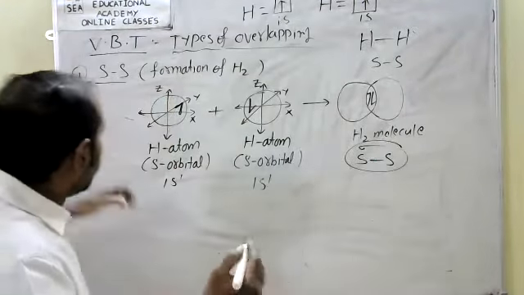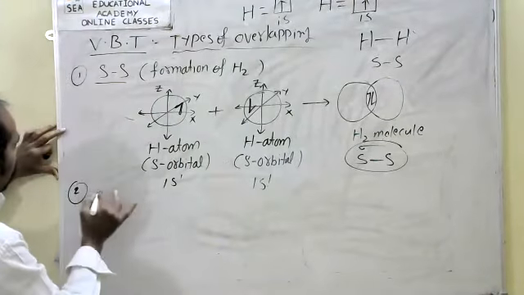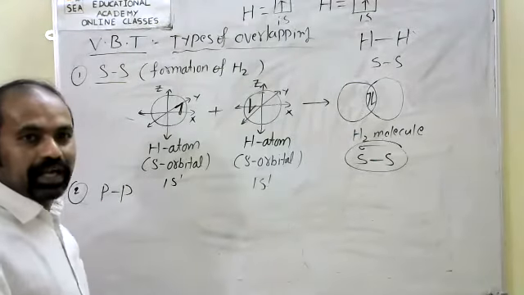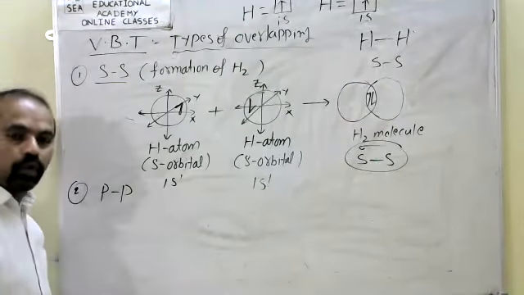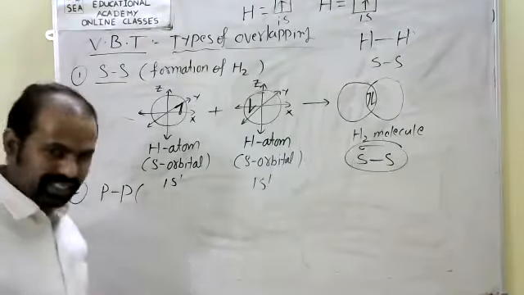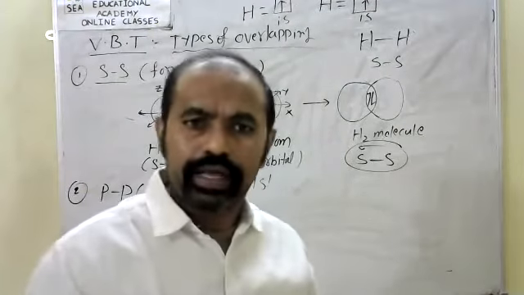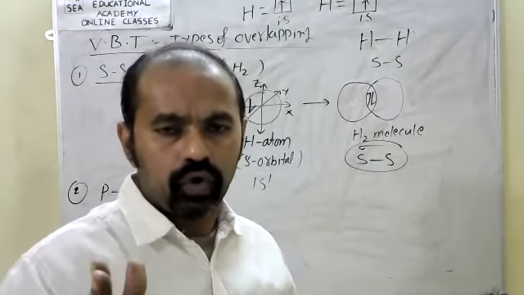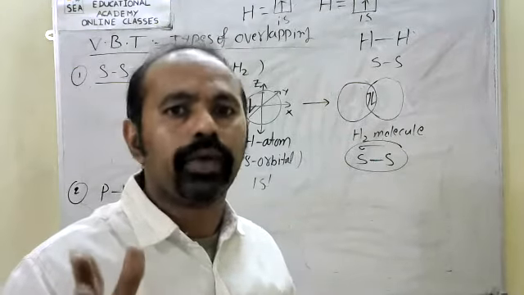Now, the second one is p-p overlapping. See this, p orbital overlapping. For example, formation of halogens. Halogens are nothing but F2, Cl2, Br2, I2: fluorine, chlorine, bromine, iodine.